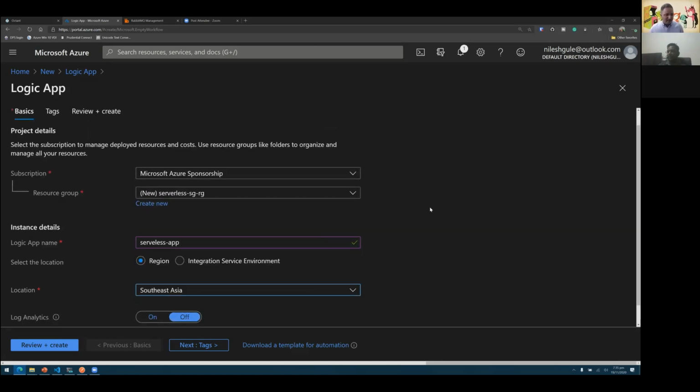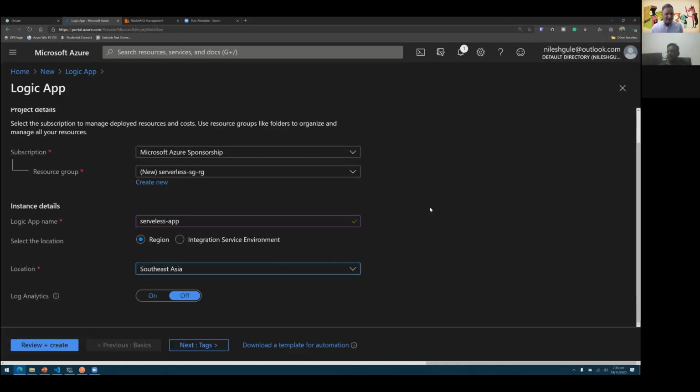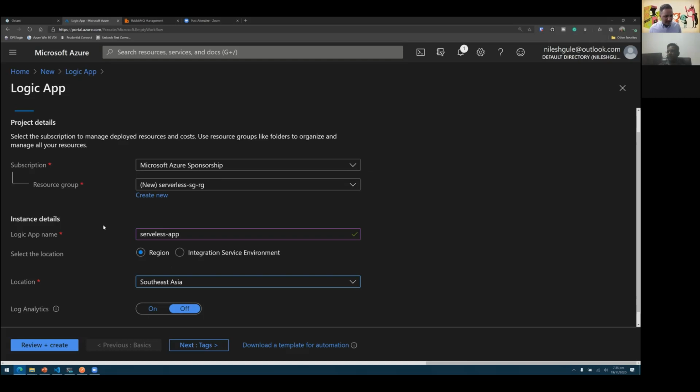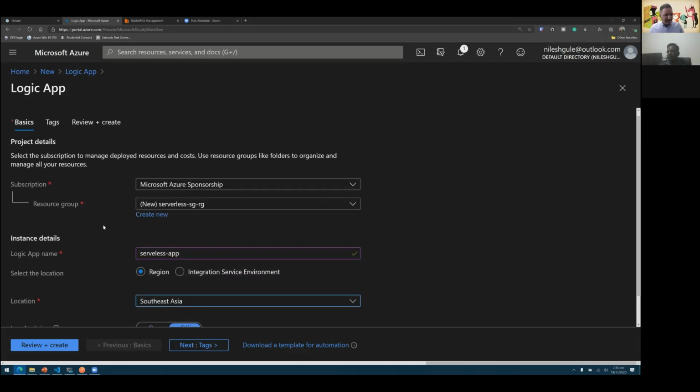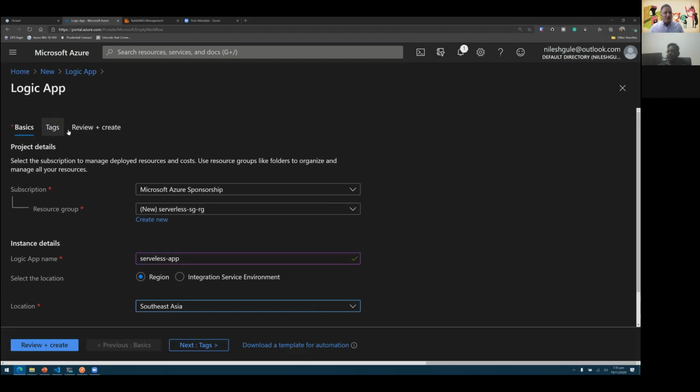And that's pretty much what I need to create the logic app. Based on this, I can also add log analytics if I want, which will add some telemetry. And I can add the tags, which is again a common feature. When I click on review and create, a logic app would be created for me. So again, in the interest of time, I will go back and use a pre-created logic app.